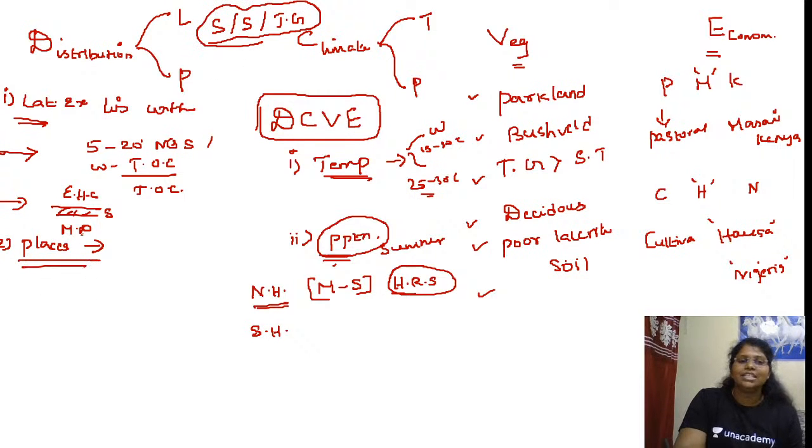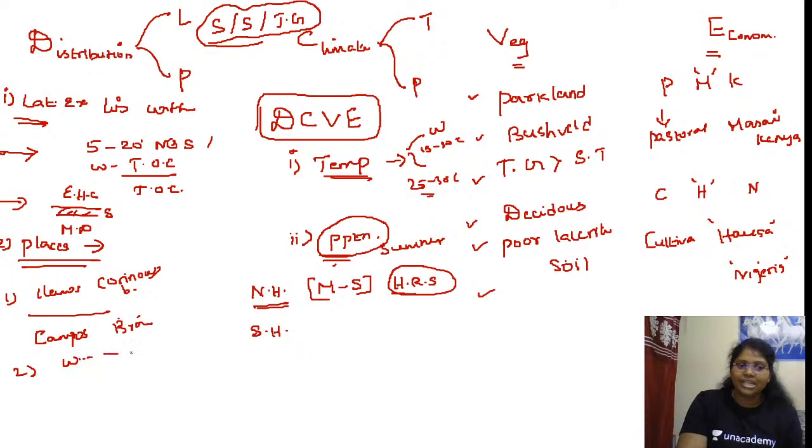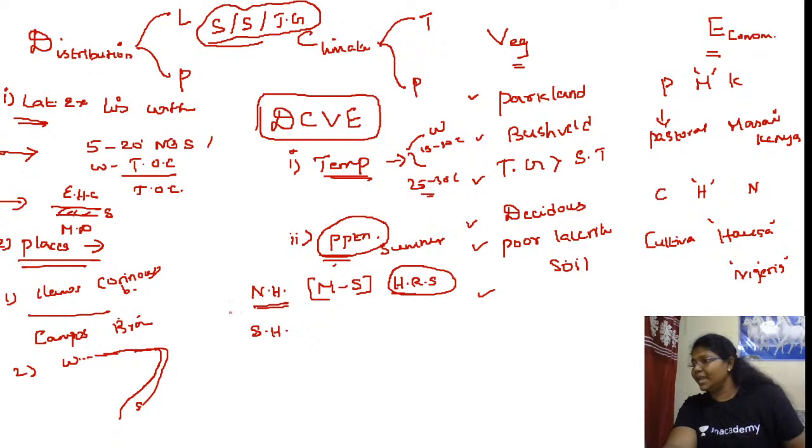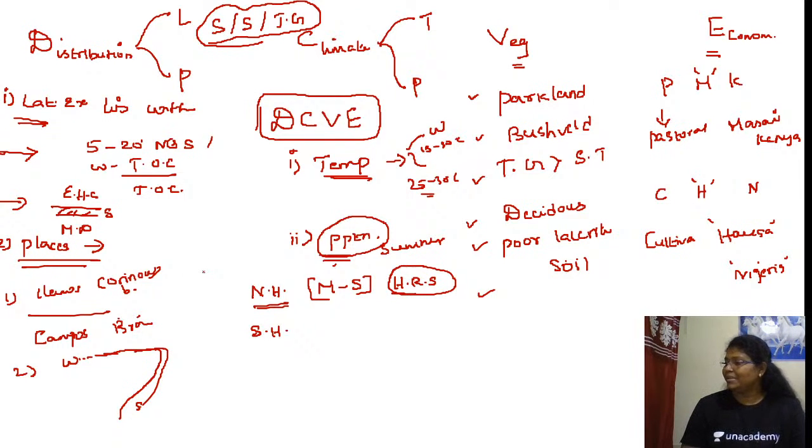The places, starting from South America: north of the equator, it is the Llanos in the Orinoco Valley, Orinoco Basin, and south of the equator, it is the Campos of the Brazilian highlands. And majorly it is in Africa. Starting from West Africa, it extends towards East Africa and bends towards Southern Africa. So the majority of Africa is of the savanna type. Are you able to recap?